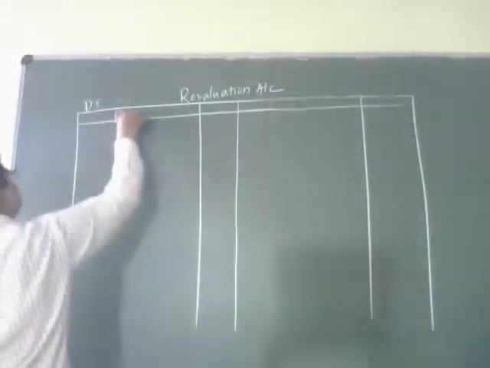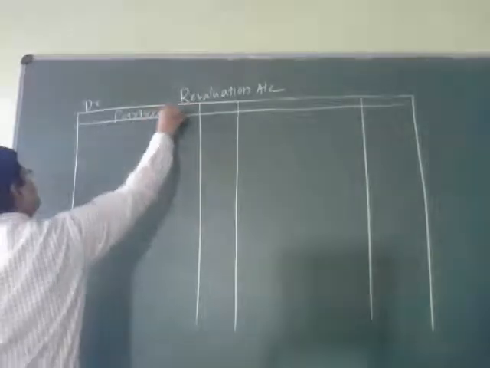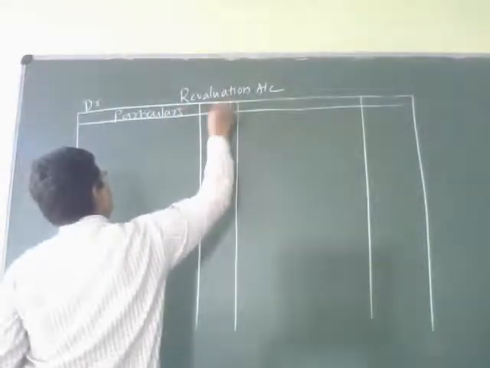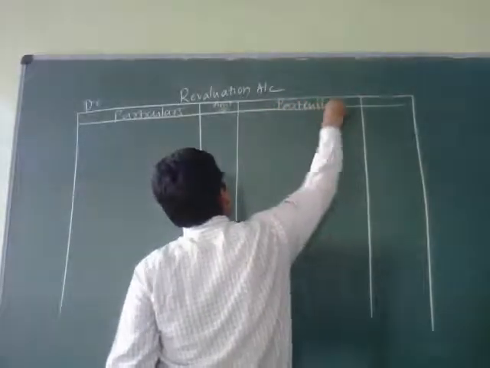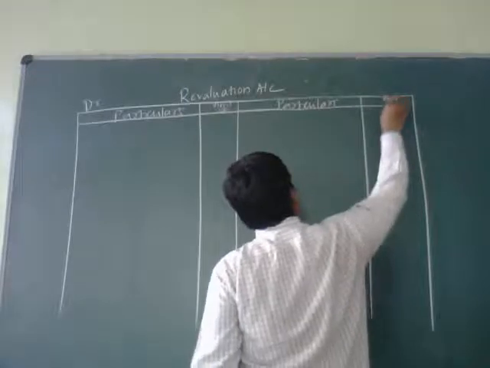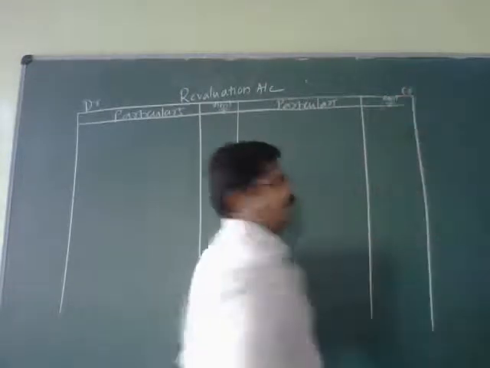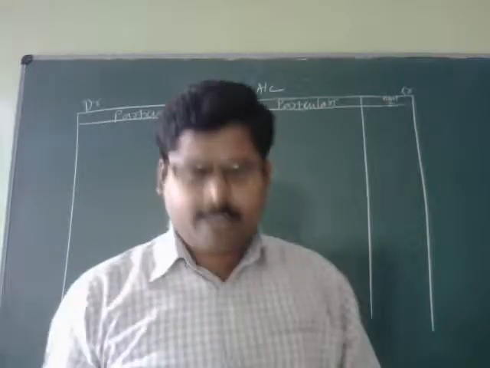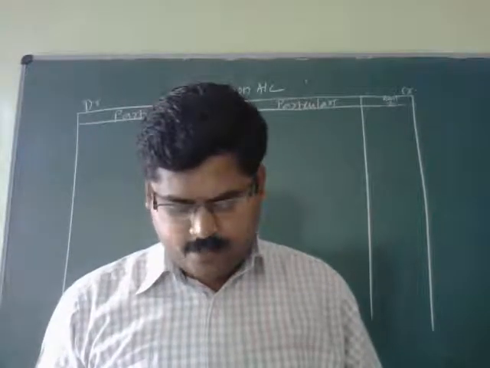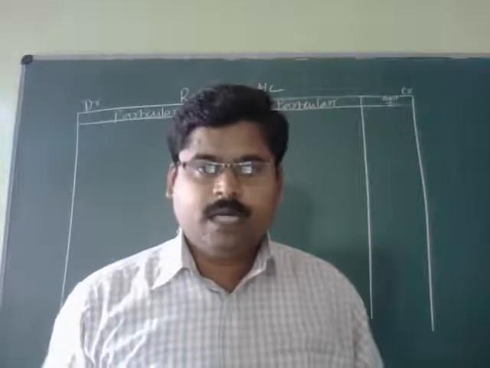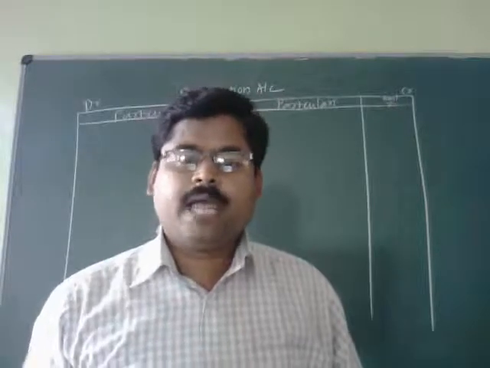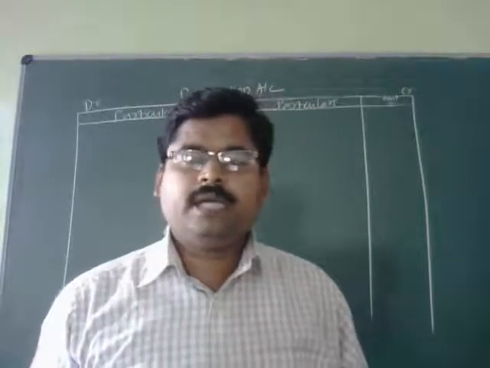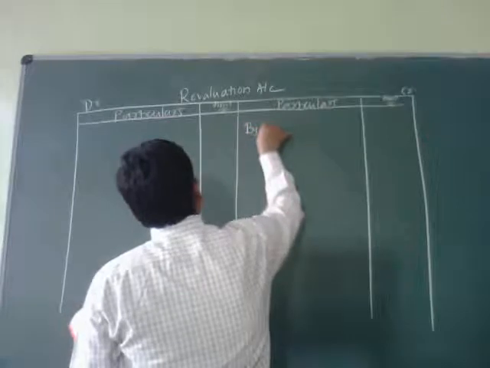Revaluation account, left hand side debit, particulars, amount in terms of rupees; right hand side credit, particulars, amount in terms of rupees. Now the given condition is that the value of buildings is to be appreciated by rupees 7,000. Appreciation means there is an increase in the value of the buildings. That is why an increase in the value of the building should be recorded at the credit side of the ledger account. How are you going to record? By buildings account.